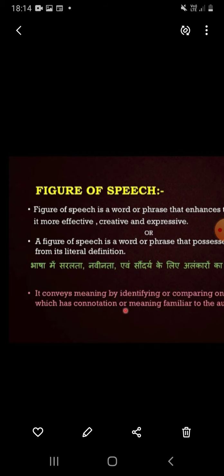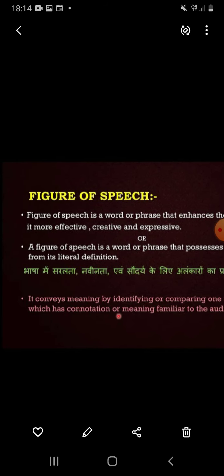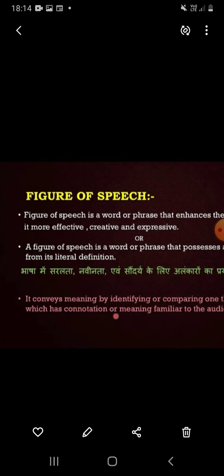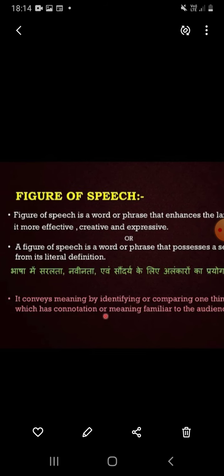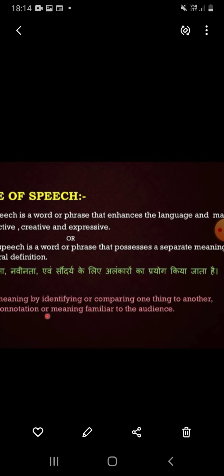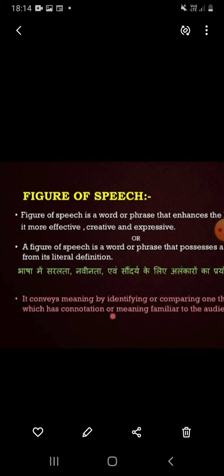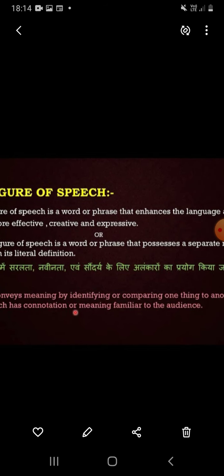It conveys meaning by identifying or comparing one thing with another which has a connotation or meaning familiar to the audience. Figure of speech is a total change from the ordinary form of expression.